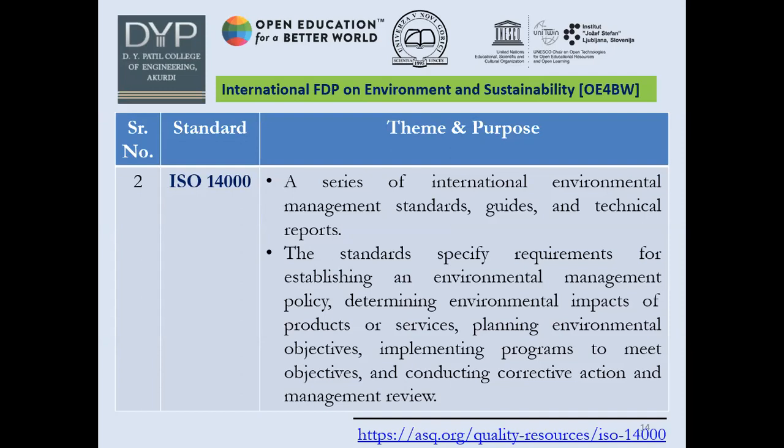This standard specifies requirements for establishing an environmental management policy, determining environmental impact of products or services, planning environmental objectives, implementing programs to meet objectives, and conducting corrective action and management review. So if you look at this serial number 2 standard, ISO 14000, it tries to cover each and everything about environment and environment policies.